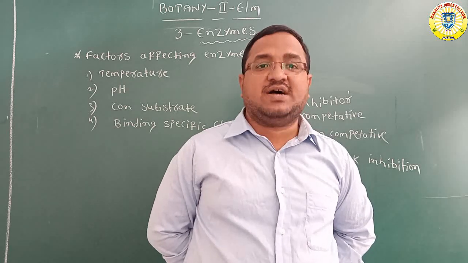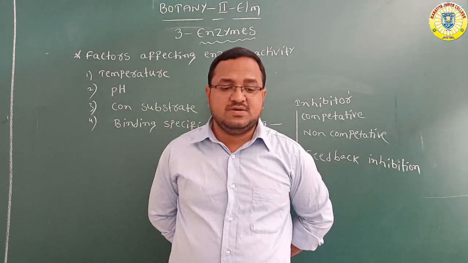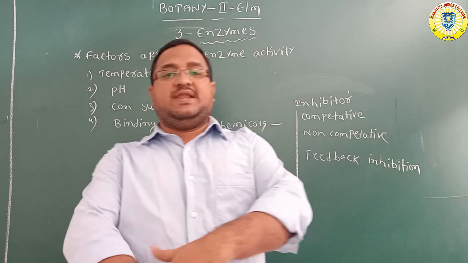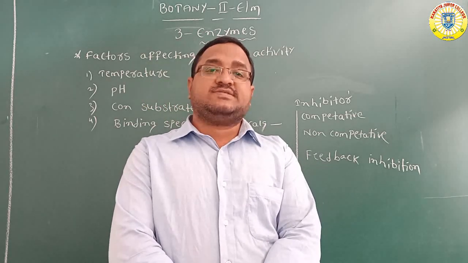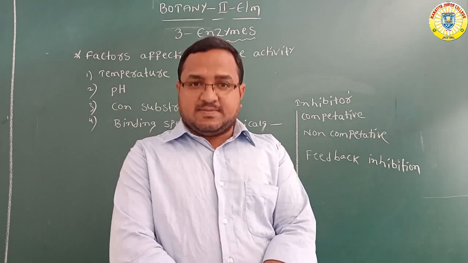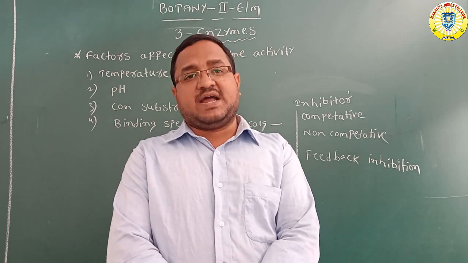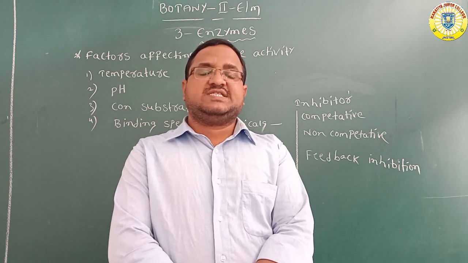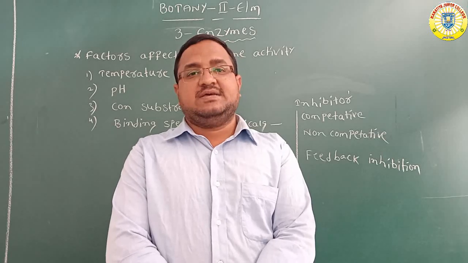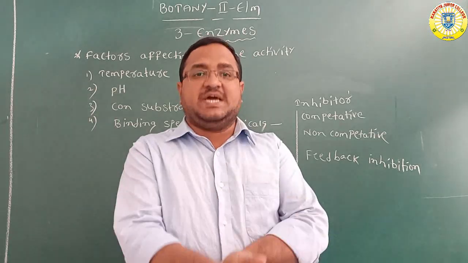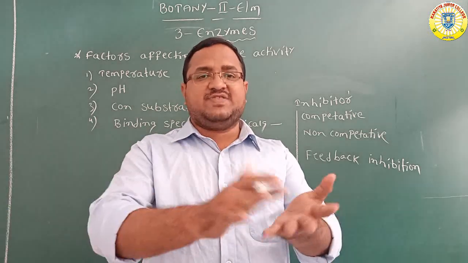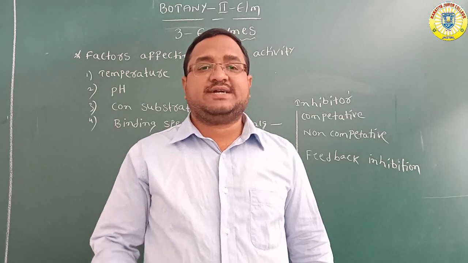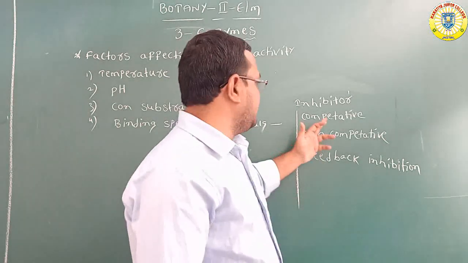As a result, the enzyme action decreases. So that type of inhibitor is called a competitive inhibitor.